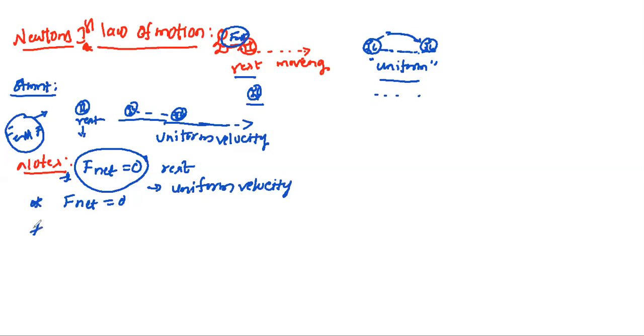Next, third one: if the body is observed to be neither at rest nor in uniform motion, then the net force acting on the body is not zero. Any one of these cases will happen, the net force is not equal to zero. Another one: if the net force acting on the body is not zero, then the body must be in non-uniform motion, that is, neither at rest nor in uniform motion.